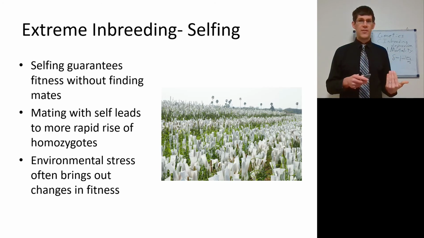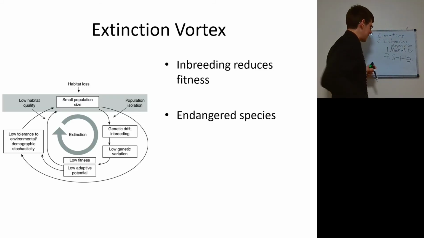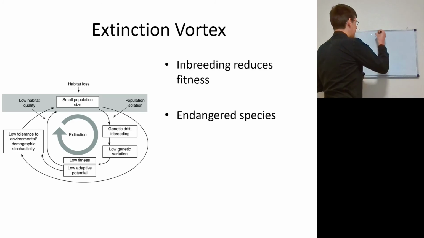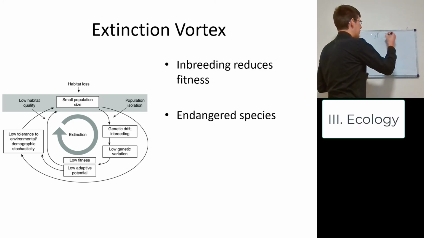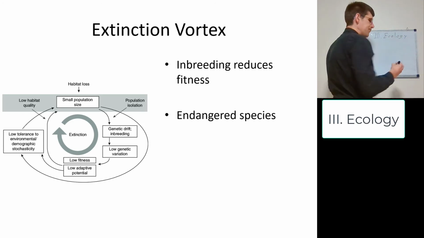So environmental stresses are often used to purge these poor alleles. We'll come back to that with natural selection. I'll just keep connecting this to the previous lectures and the end lectures. I'm going to review and preview. All right. Let's think about ecology. So the ecology of inbreeding is going to have to do with conservation and endangered species.